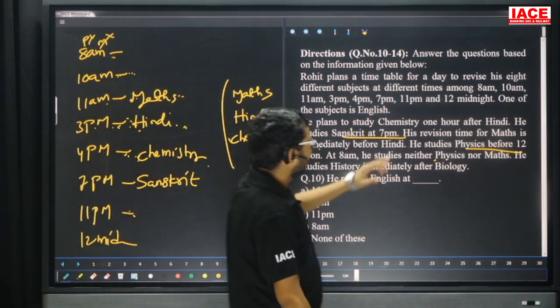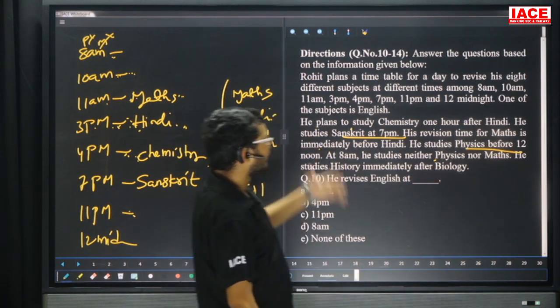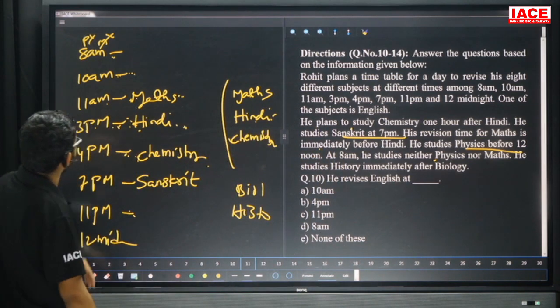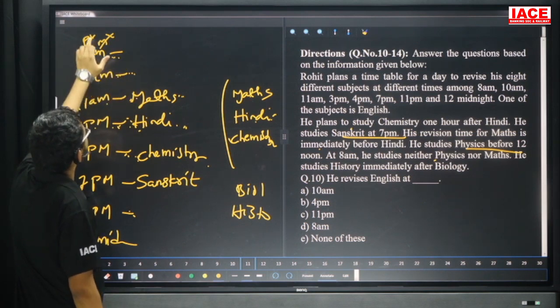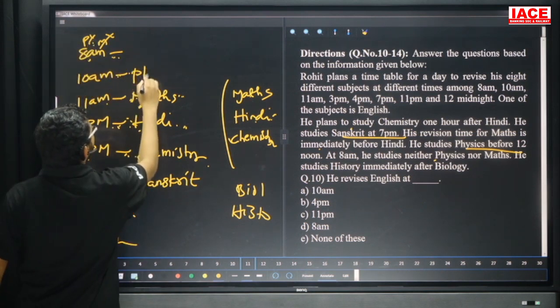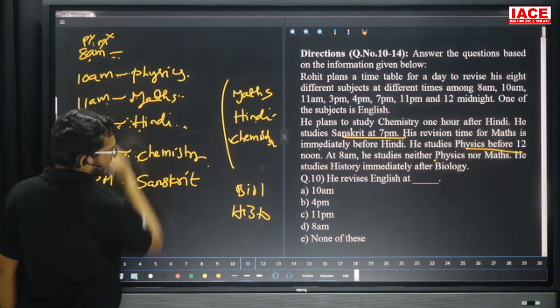He studied physics before 12 p.m. Then the possibilities before 12 p.m. are 11 a.m., no chance, 10 a.m., next 8 a.m. But at 8 a.m. physics no chance. That means the possibility is 10 a.m.